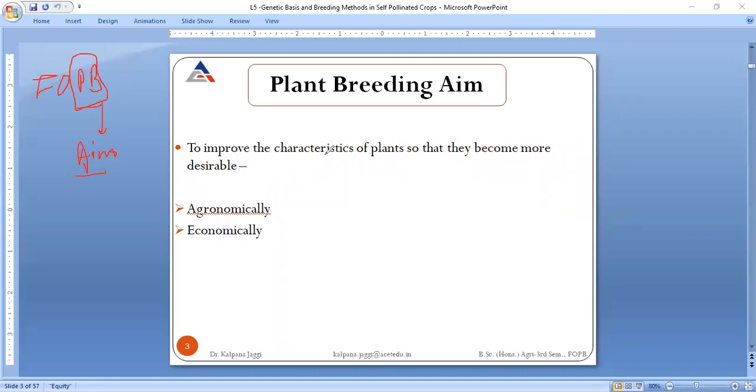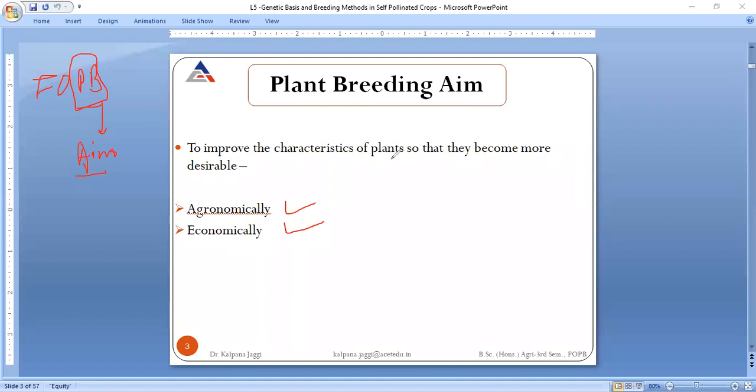And as a result, the plant is becoming more desirable in terms of agronomy, that means with respect to agriculture. And once it is becoming more desirable with respect to agriculture, it is even helping in the improvement of the economic status of the farmers and those who are linked with agriculture, right? So plant breeding aim is what?